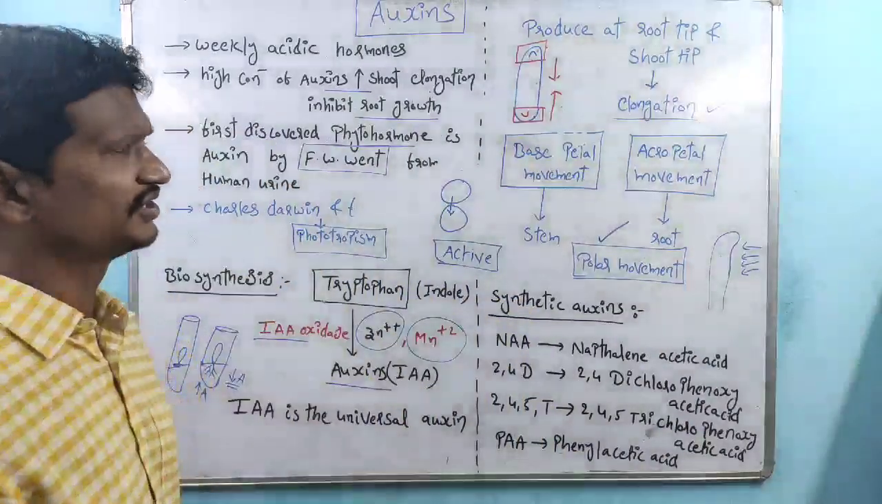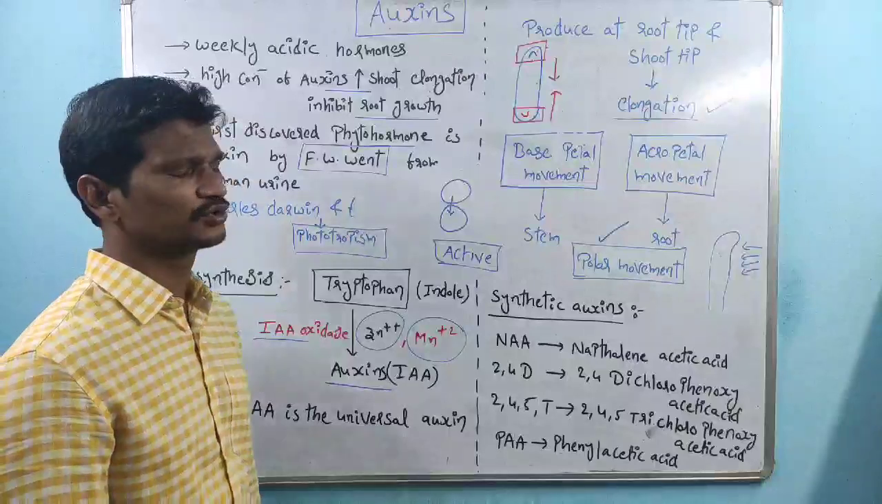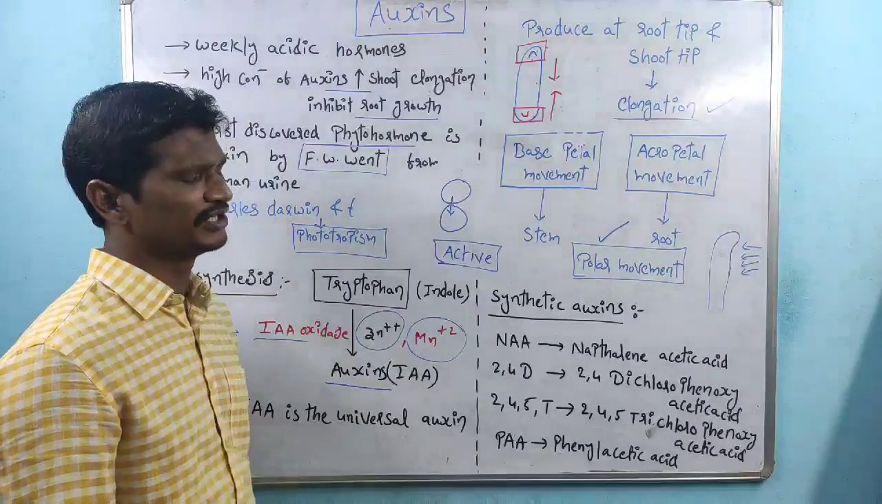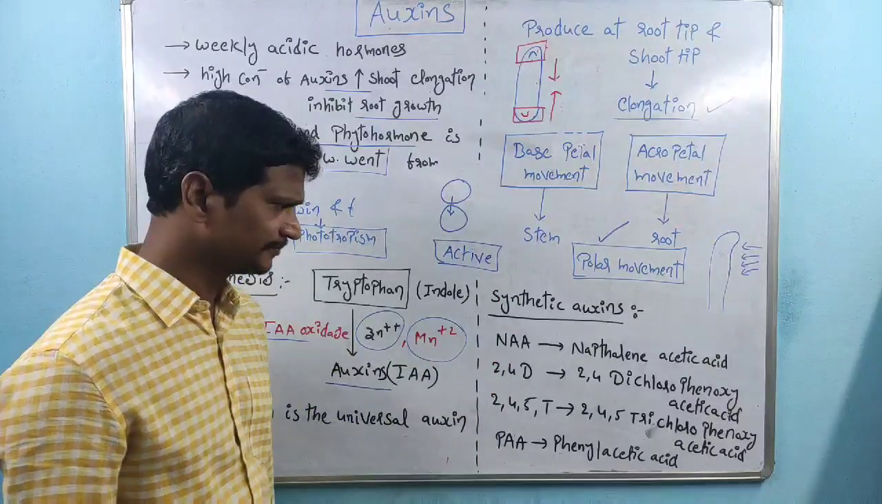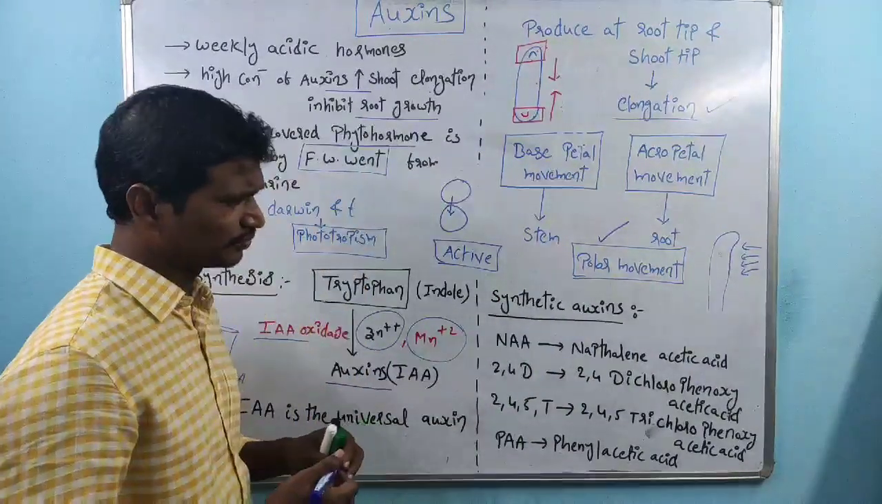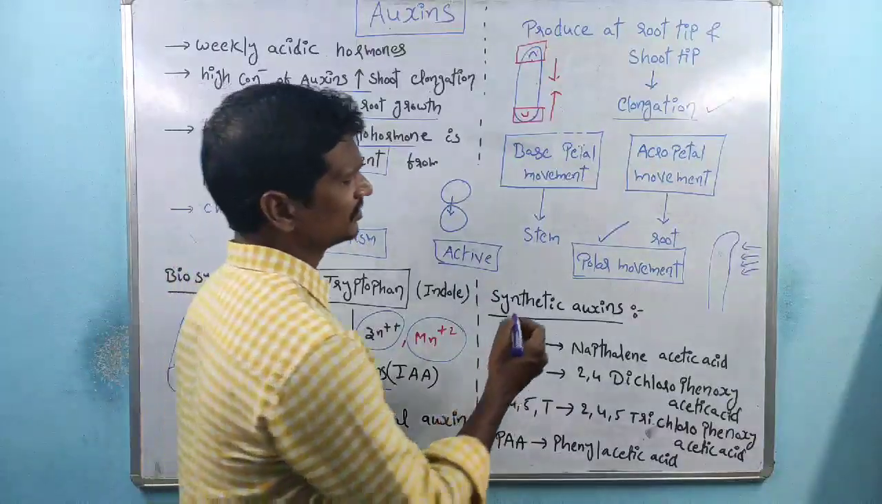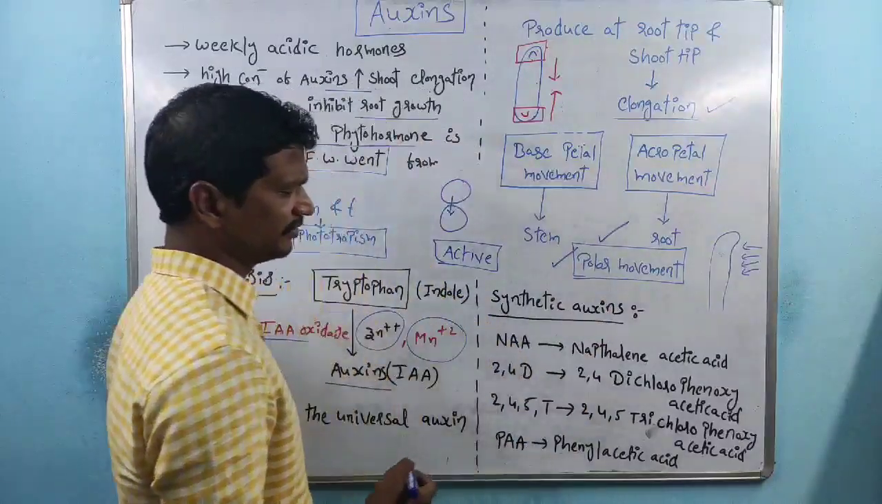So here I said there are three types of transport. One is basipetal movement, another is acropetal movement, and the third is polar movement, right? That is about the transportation process. Of all these, polar movement is the most important one, right?